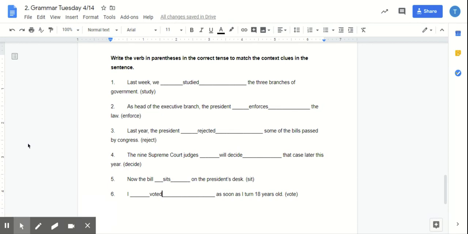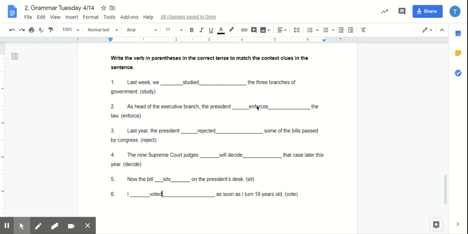All right. Let's go over 2 through 6 before you guys get into your exit ticket for today. So, number 2, as head of the executive branch, the president blank the law. So, I am saying it enforces, which is present tense. So, he is right now enforcing the law, which makes this sentence enforces for the verb enforce.